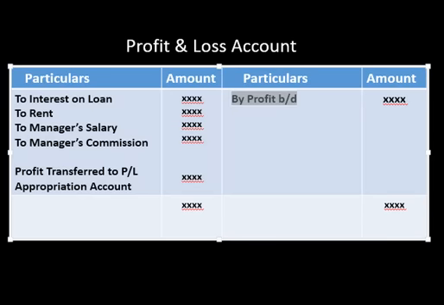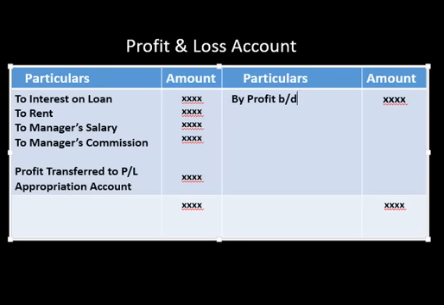This side we are writing by profit brought down, which is given in the question. This side I am writing all the charges. I am showing you only 3-4, but there might be some other items which are charges. So first, when you start the question, read carefully whether there is appropriation or some charges are also given. If a charge is given, then write it in Profit and Loss account. If appropriations are given, write them in Profit and Loss Appropriation account.